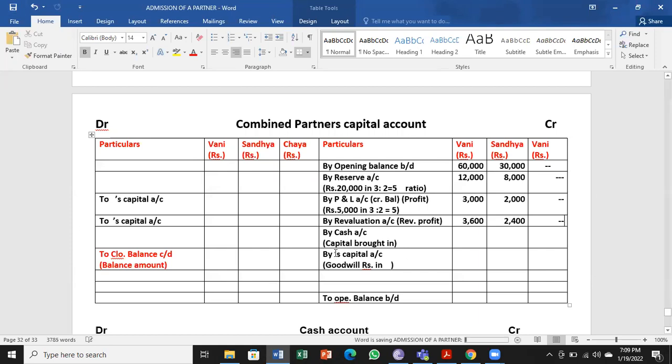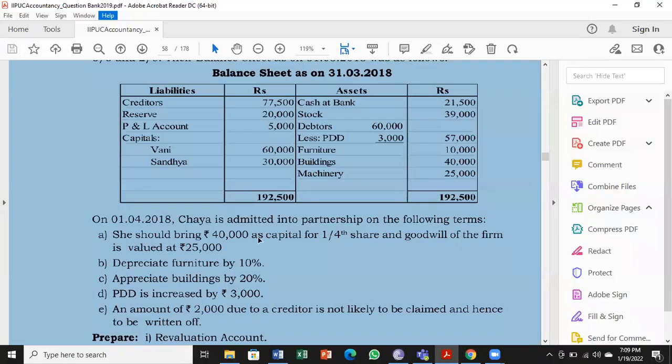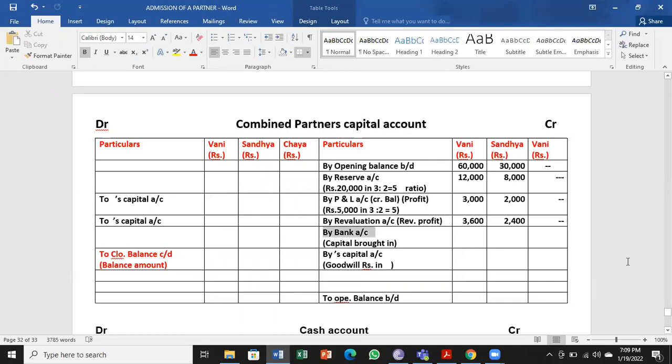This is very important for you to remember step by step, so that you will not miss anything. The fifth step is capital brought in. Capital brought in by the new partner is 40,000 through bank. Because it is cash at bank, we also made an entry earlier, that is bank account debtor to new partner's capital account.